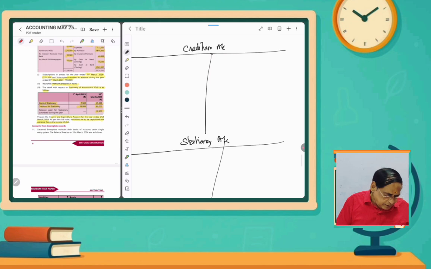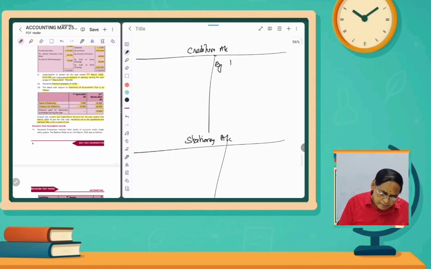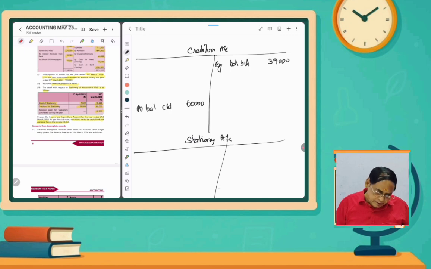So for creditors, the opening balance is given. Creditor is a liability, so the opening balance will appear on the credit side. By balance c/d, that is 39,000 rupees opening balance. And then the closing balance is also given, 60,000 rupees. So we will enter to balance c/d. Understand?